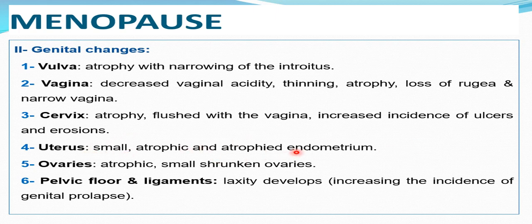The atrophied endometrium and atrophied vagina are named senile endometritis and senile vaginitis, mostly associated with ischemia of the endometrium and the vaginal mucosa, leading to postmenopausal bleeding, and actually considered the commonest cause of postmenopausal bleeding. The ovaries are atrophied, small and shrunken, with depletion of the follicles. The pelvic floor and the ligaments become more and more lax, leading to genital prolapse.